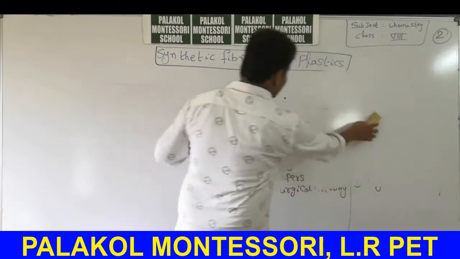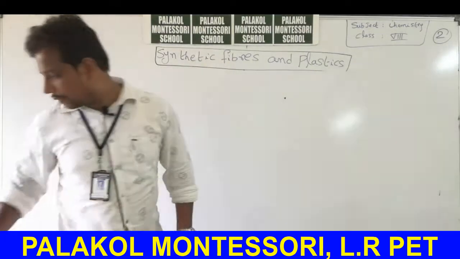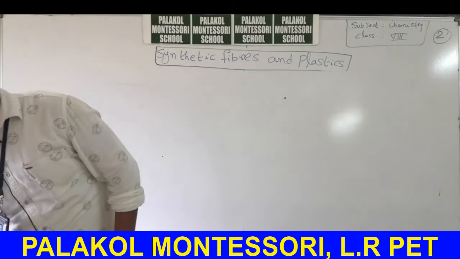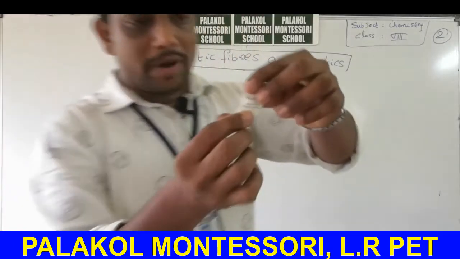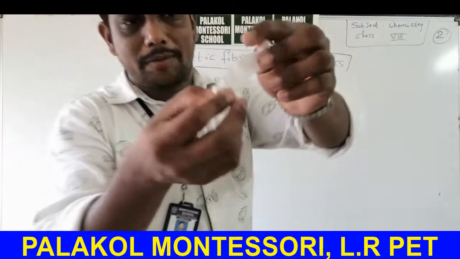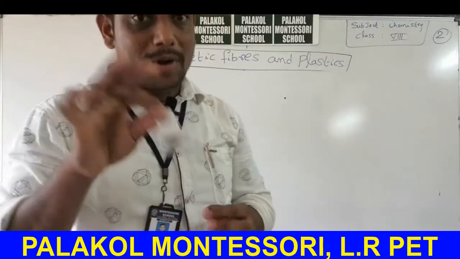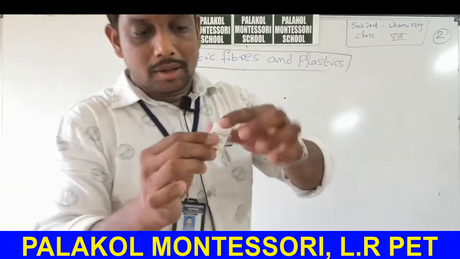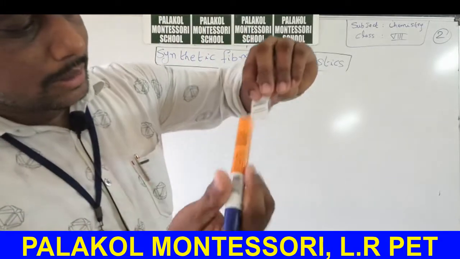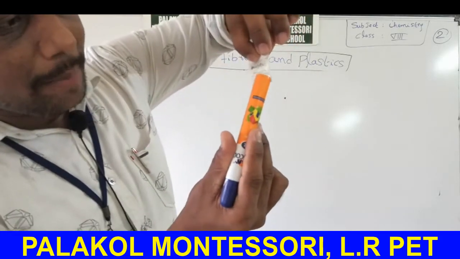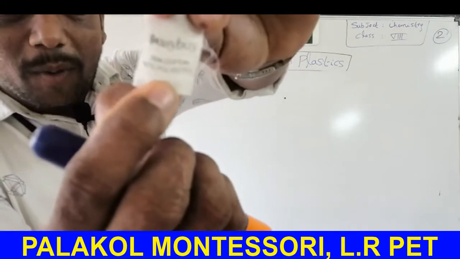Now I will show some of the labels. Whenever you observe this type of label present on dresses, trousers or shirts, observe this particular label: 35% cotton, 65% polyester.